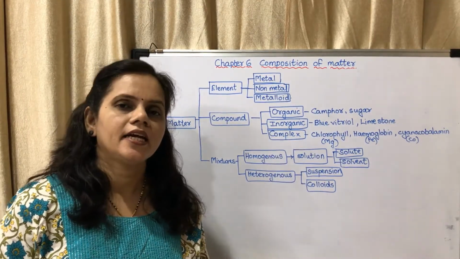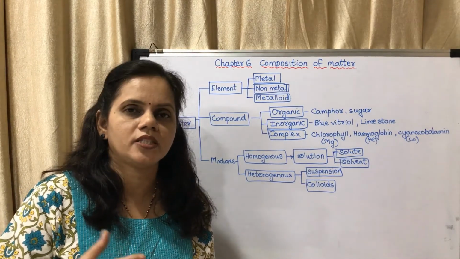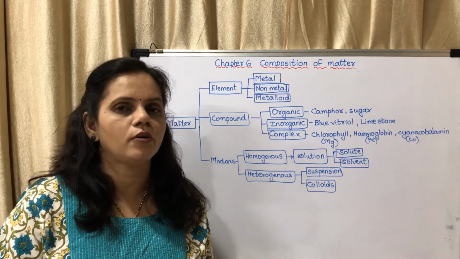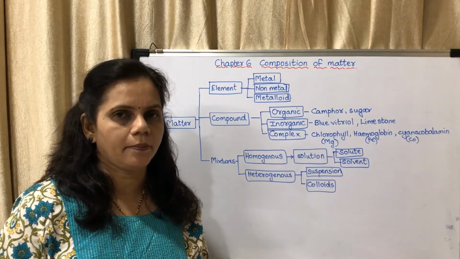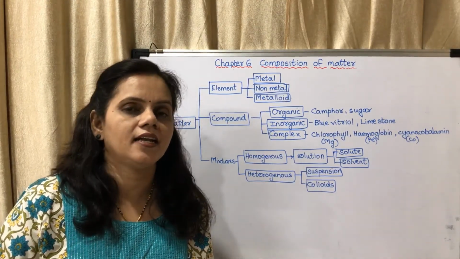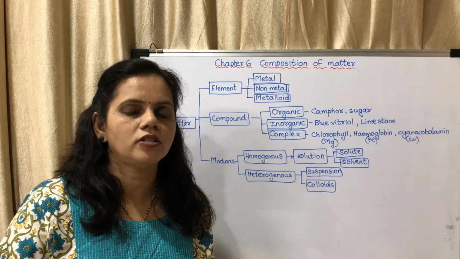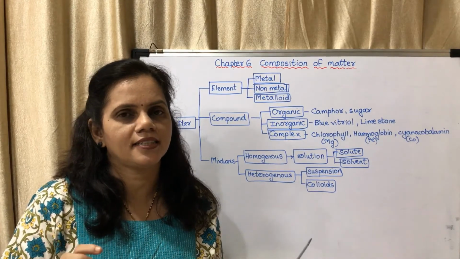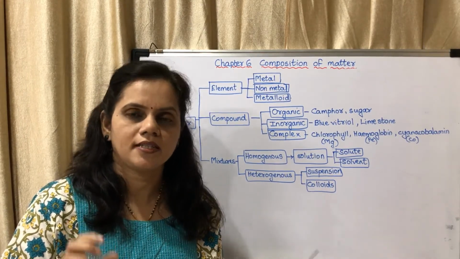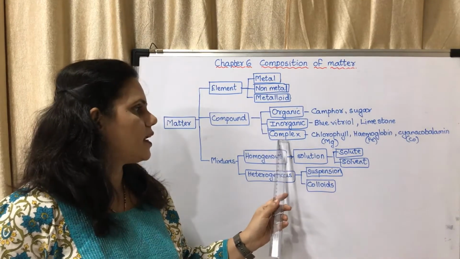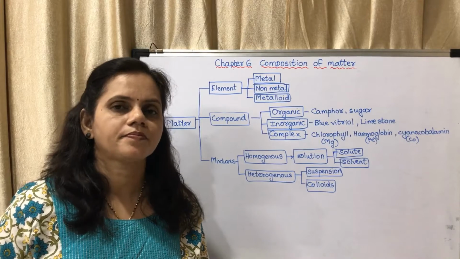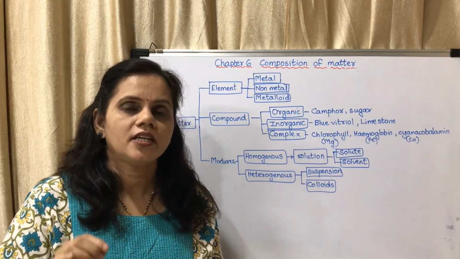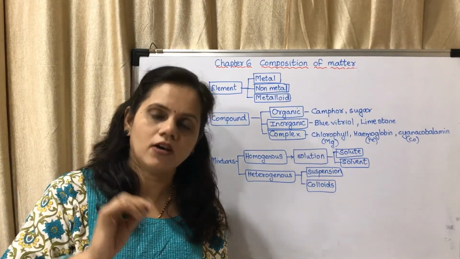Next is inorganic. Inorganic substances leave a residue which is not black generally, and there is a reaction taking place and a compound formed, so it is an inorganic compound. Basically the difference we can tell is carbon compounds are organic compounds and compounds which do not have carbon are inorganic compounds. This is just a simple definition, but it is not exactly like that. And the last one is complex compounds.